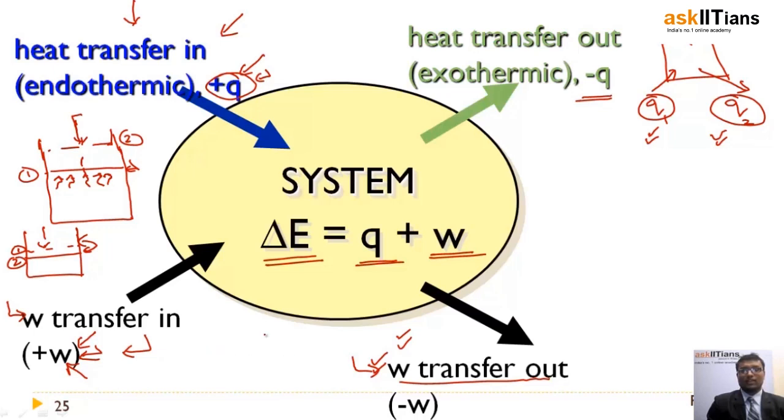So it depends on whether the system itself does the work or any other force does the work, right? If the work is done by the system, it is minus W. If the work is done on the system, it is plus W. So this is about the first law of thermodynamics, right friends? So remember these notations, don't forget them: plus Q and minus Q. What happens in endothermic is plus Q. What happens in exothermic is minus Q. If work is done by the system, it is minus W. If work is done on the system, it is plus W.